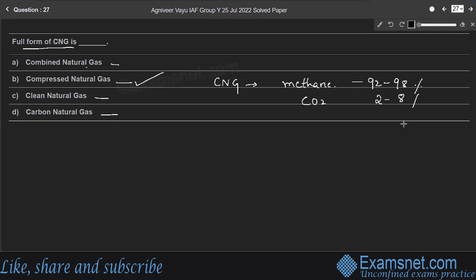Compressed natural gas is a fuel that can be used in place of gasoline, diesel fuel, and liquid petroleum gas, LPG. CNG is made by compressing natural gas, which is mainly composed of methane. So for the given question, full form of CNG is compressed natural gas.